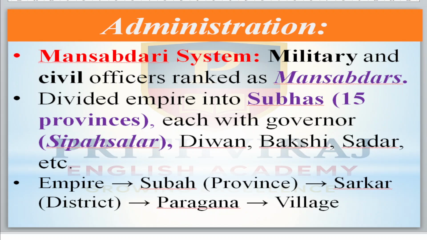Understood? Each subha was ruled by a governor, who took care of the administration of the subha.